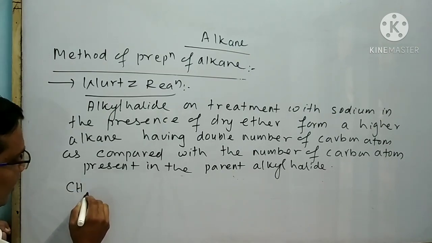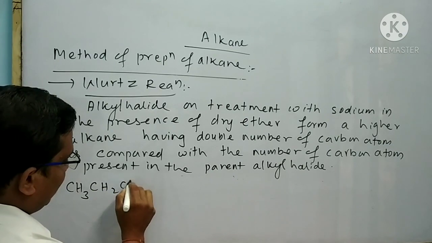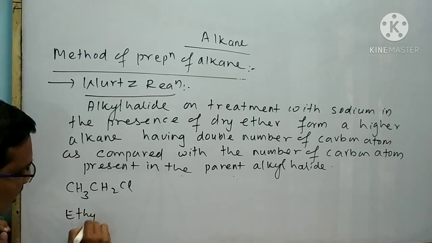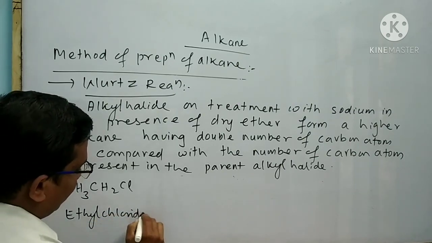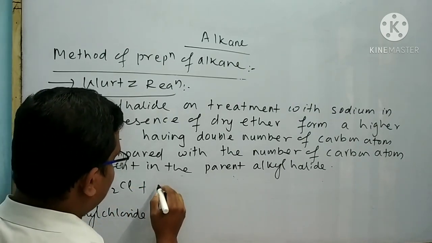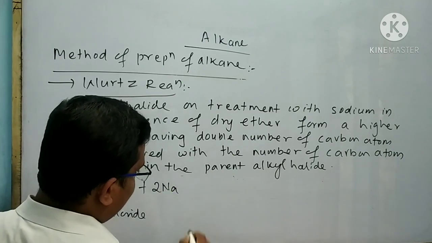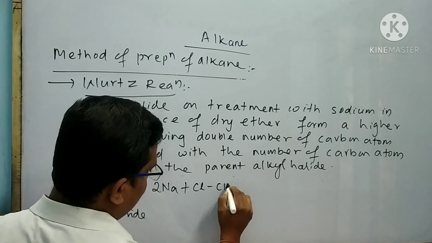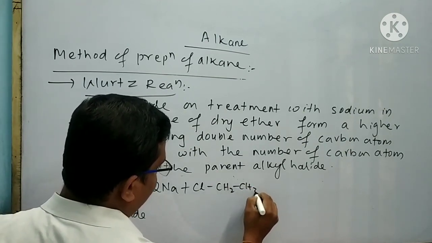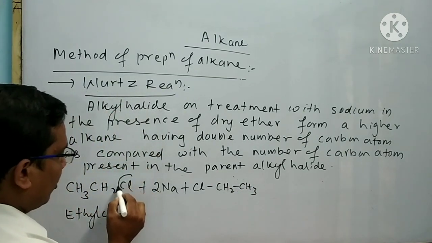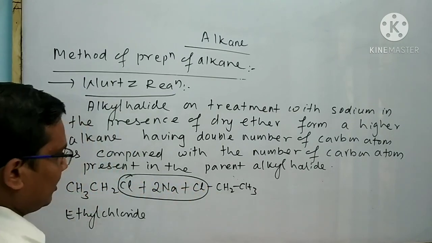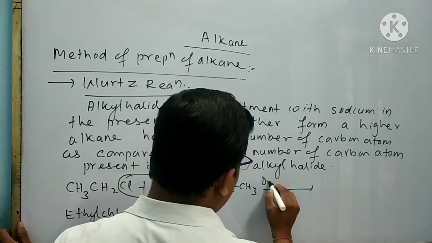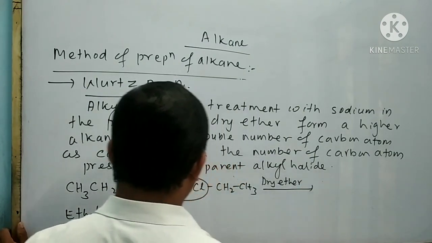Suppose I will take CH3, CH2, Cl. The name of this reactant is said to be ethyl chloride. When ethyl chloride is subjected to reaction with the two atom of sodium like this, then what will happen? There is removal of two molecule of NaCl like this. This reaction will be done in the presence of dry ether.